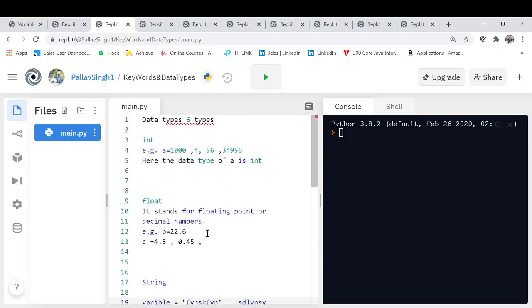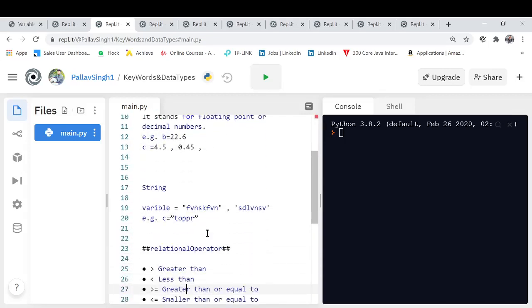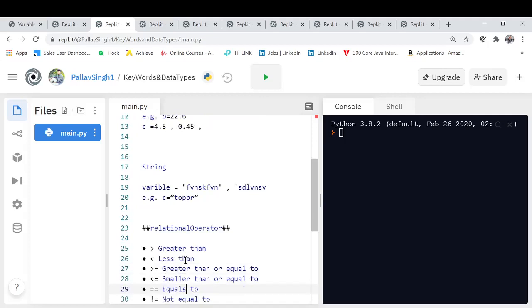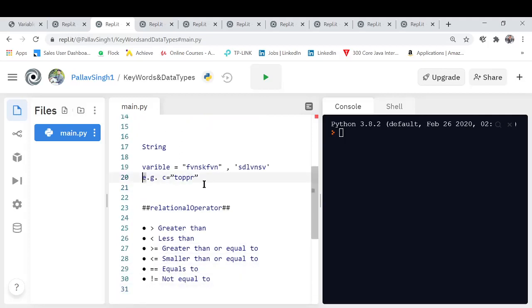Okay, this is the float. That's now coming to a string part. I already mentioned this string thing. Now we have a few more important topics, that is relation operators. There are majorly six kinds of these: greater than, less than, greater than or equal to, less than or equal to, equals to, not equals to.